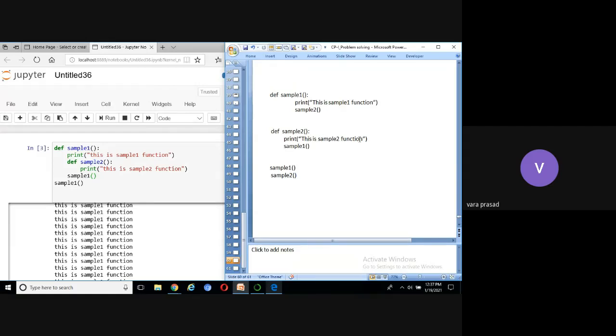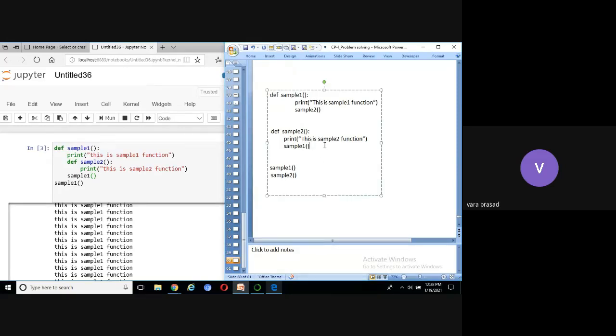Again, this is the sample1 function, then sample2, and again sample1. Could you guess the output? It will be infinite. These loops print the sample1 function and the sample2 function infinitely.